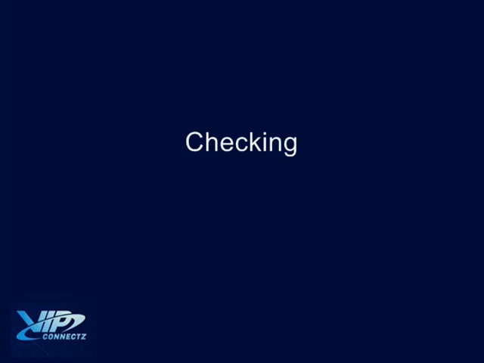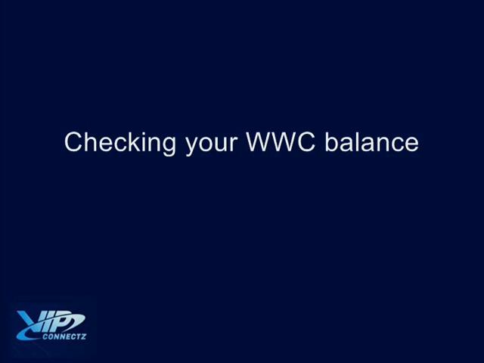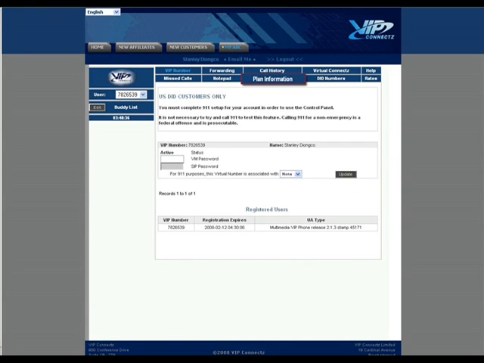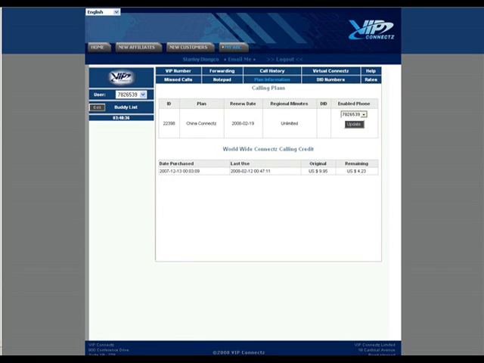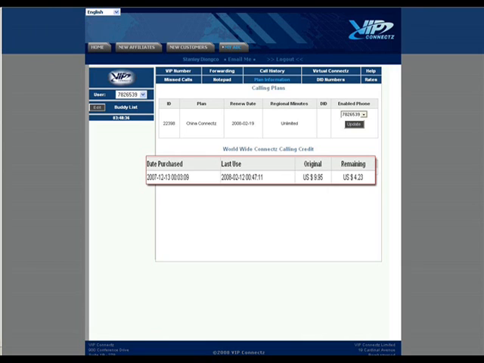Checking your WWC balance. On your control panel, click Plan Information tab. At the bottom, it shows details of your WWC credits.